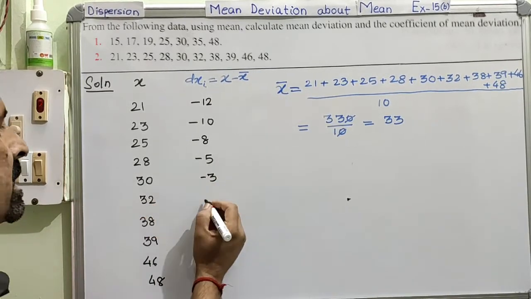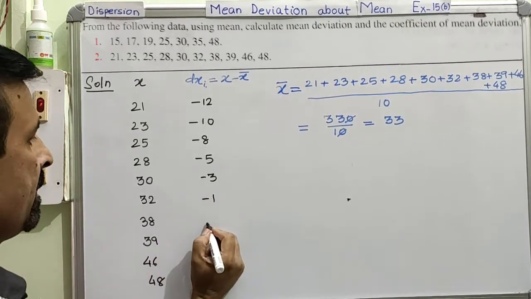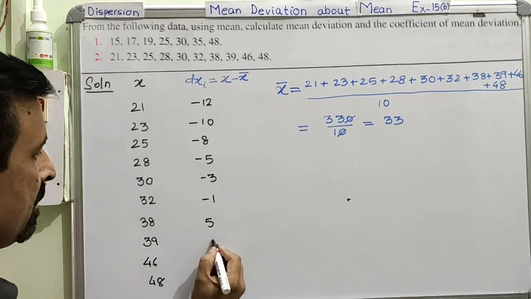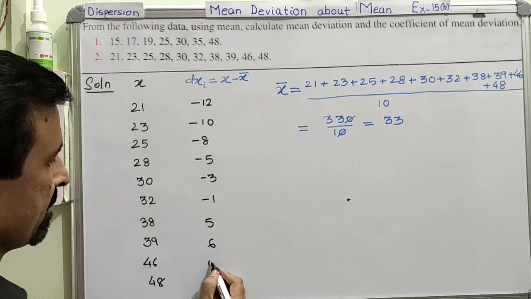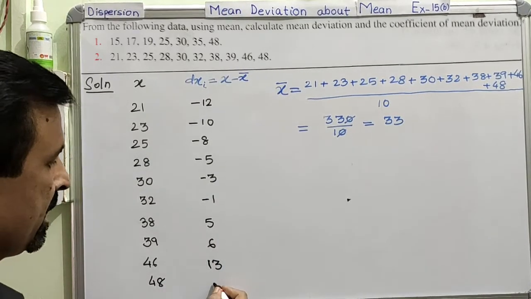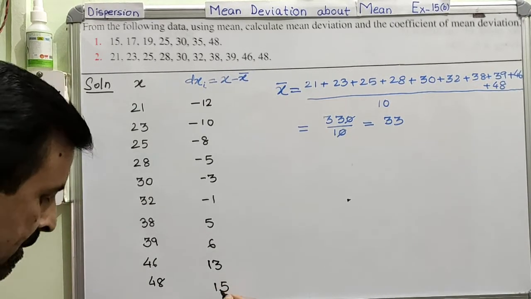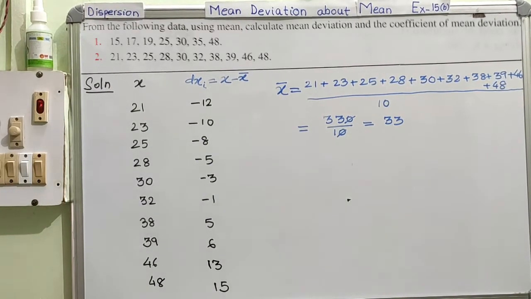Then 32 minus 33 is minus 1. 38 minus 33 is positive 5. 39 minus 33 is positive 6. 46 minus 33 is positive 13. And 48 minus 33 is positive 15. Is it very clear?